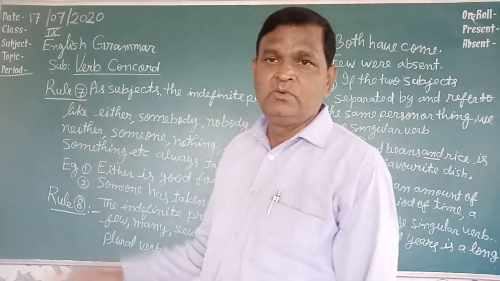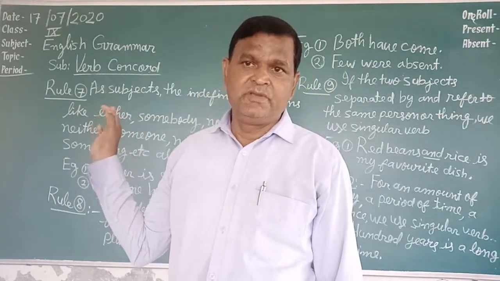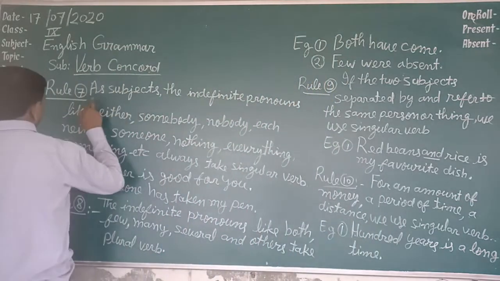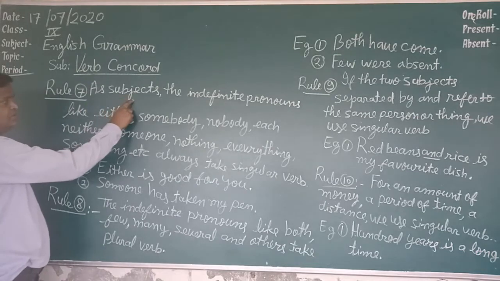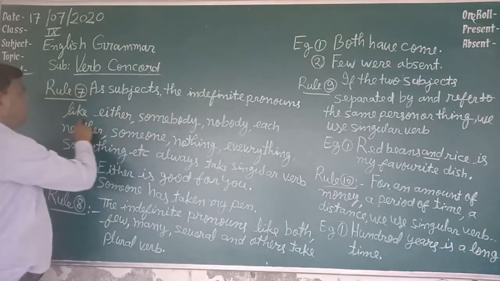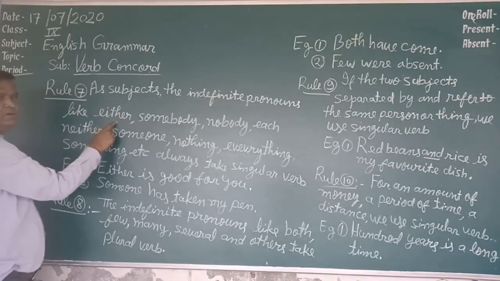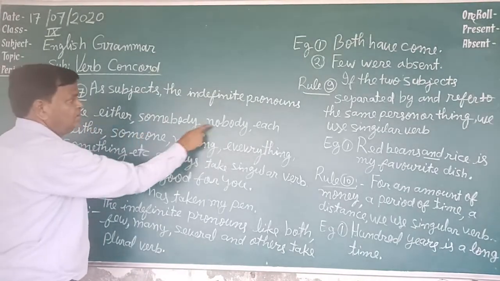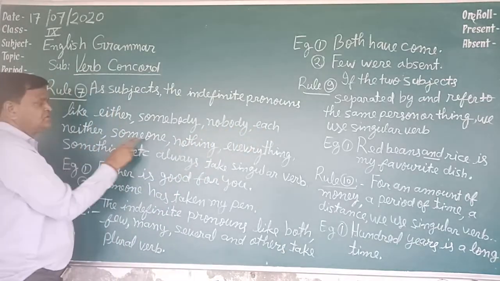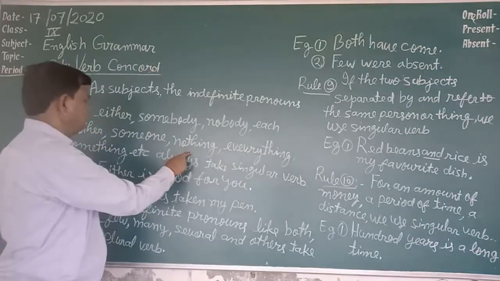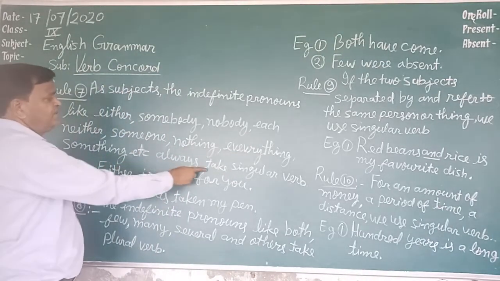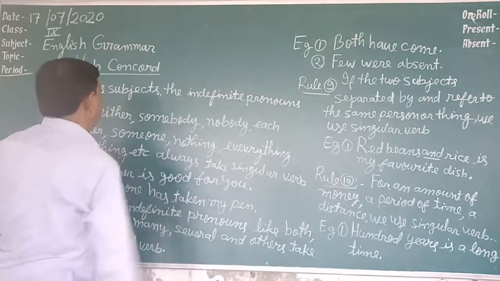Now, I am going to tell you rule number 7. Subjects, the indefinite pronouns like either, somebody, nobody, each, neither, someone, nothing, everything, something, etc., always take a singular verb.